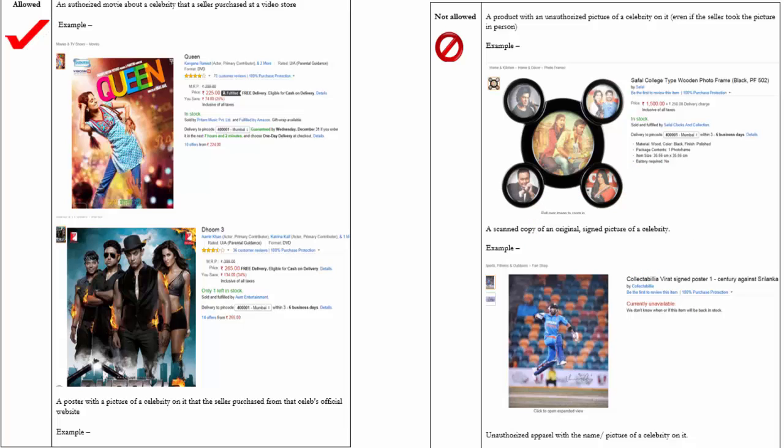You may not use a picture of the celebrity without their consent, even if you, the seller, took the picture in person. You can also not use a scanned copy of an original photo, or a signed picture of a celebrity. You cannot use the name and picture of a celebrity on a piece of apparel without their prior consent.